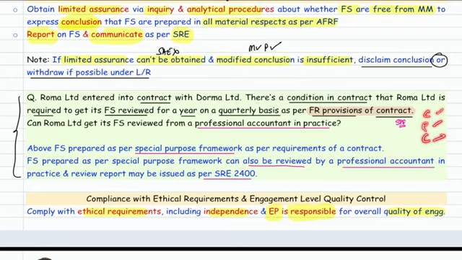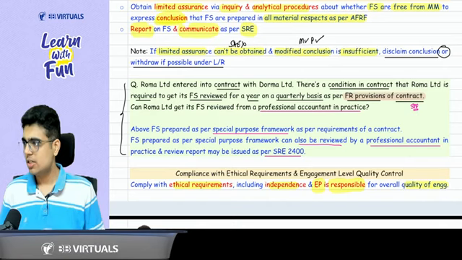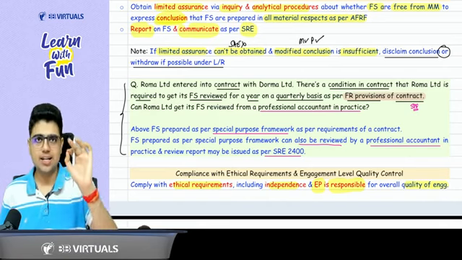CRC, TER: creditor, regulator, contractor. Whenever financial statements are prepared as per contract provisions, this is a special purpose framework. So can the financial statements be reviewed by a professional accountant in practice? Yes. As per SRE 2400, financial statements prepared as per a special purpose framework can also be reviewed by a professional accountant. There is no problem. I hope the basics are clear to all of you.